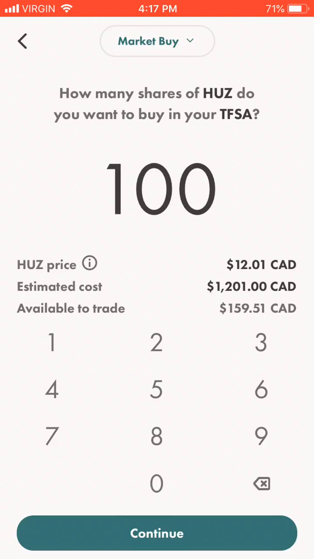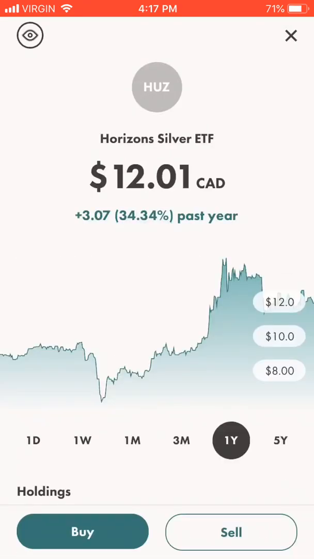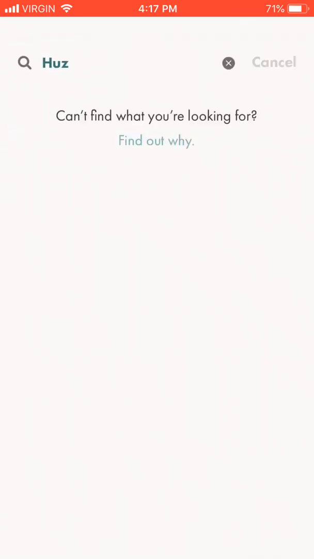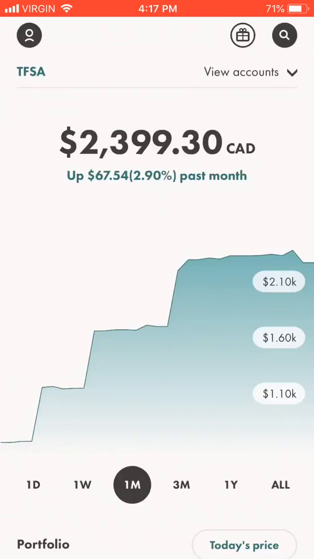What they do is they store the silver for you, in exchange for a small fee of 0.4% a year or 0.7%, around that. So that's how you invest in gold and silver using Wealthsimple Trade.